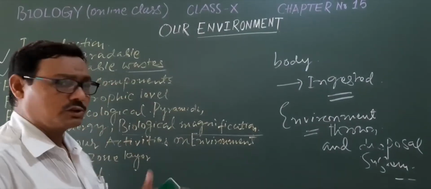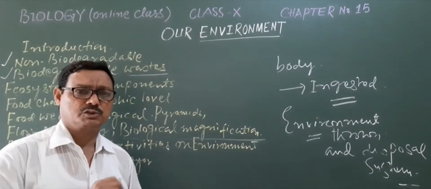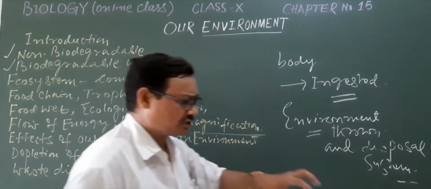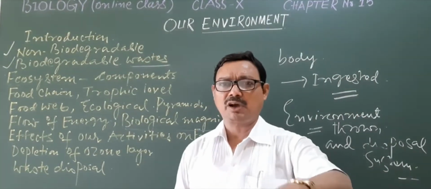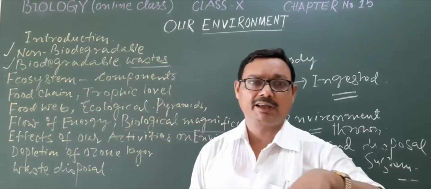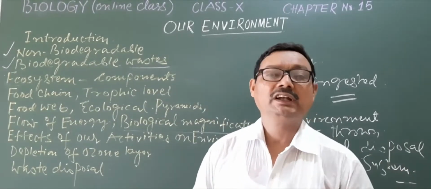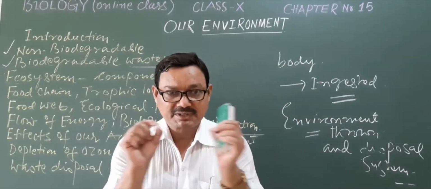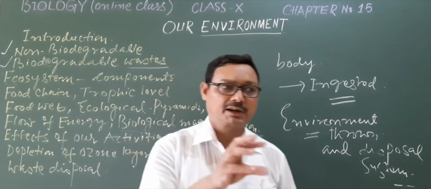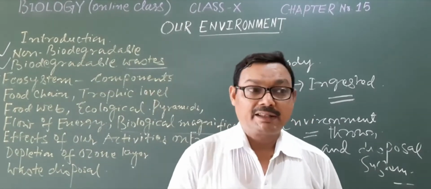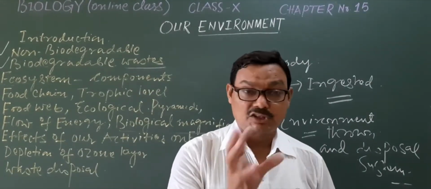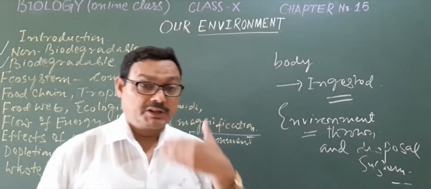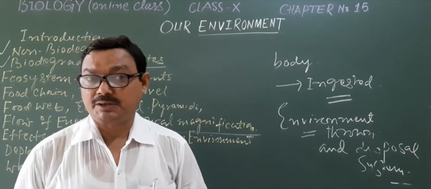In nature also, in our environment also, if you distinguish the materials as biodegradable and non-biodegradable, you may think that the substances which are biodegradable are broken by biological processes, and this does not happen in the case of non-biodegradable substances.